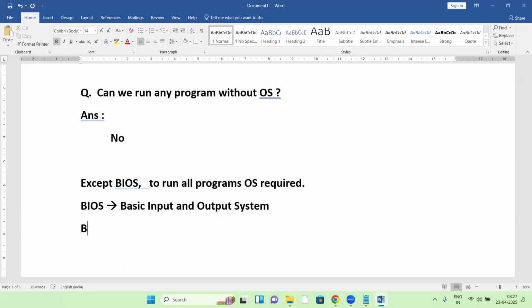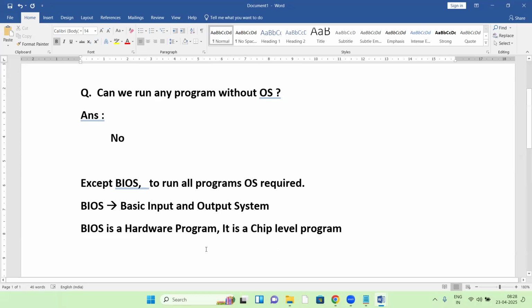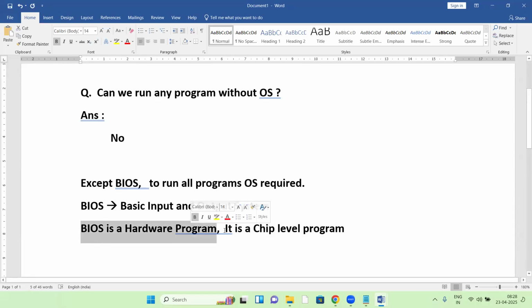Here BIOS is a hardware program. It's not software. BIOS is a hardware program, a chip level program. It's an electronic program.